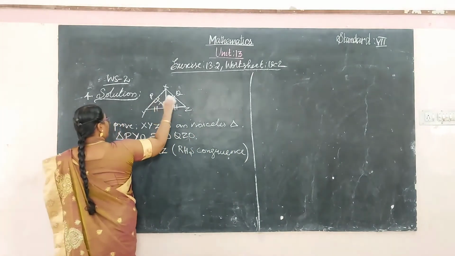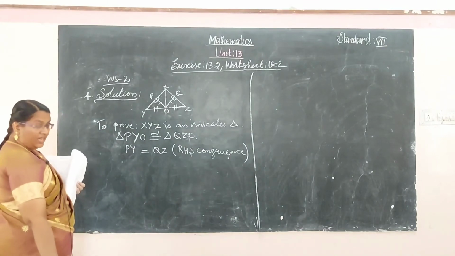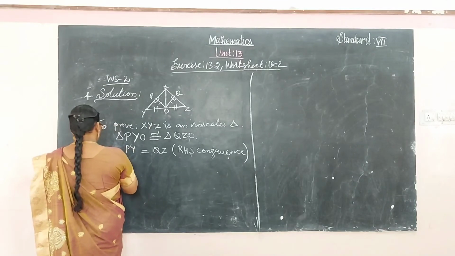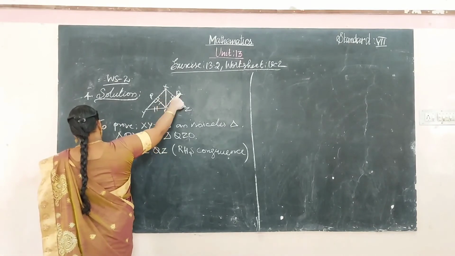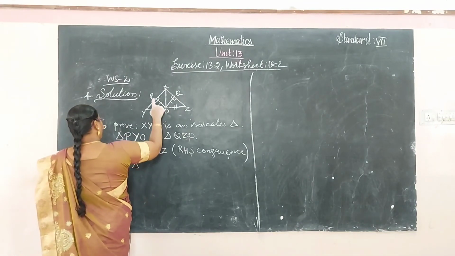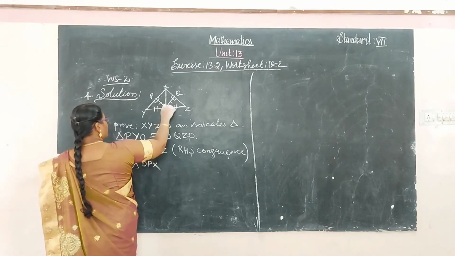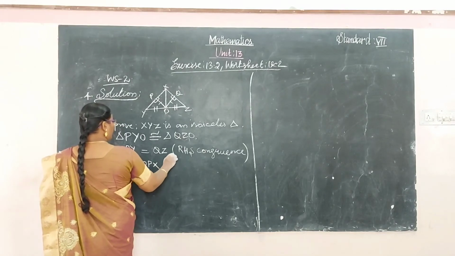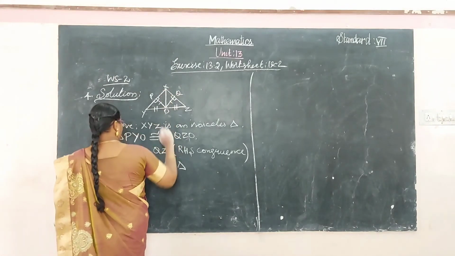Okay, so one of the angles is 90 degrees, and two sides are equal. So it's RHS congruent. And next one, similarly, we have considered this one, the triangle OPX. First we have considered this one. Okay, so triangle OPX is congruent to the triangle OQX.